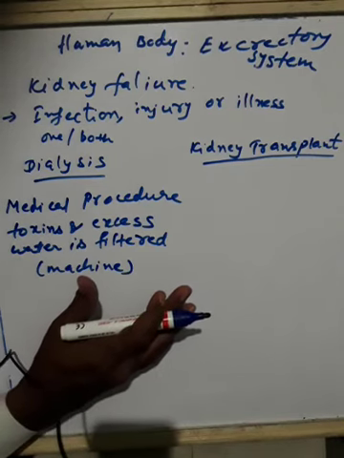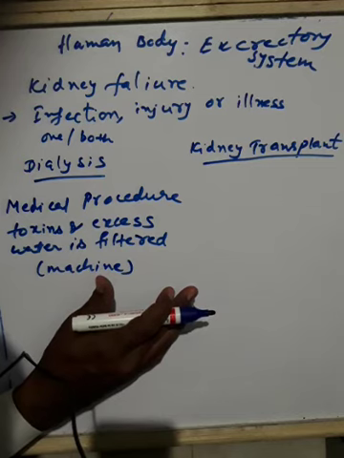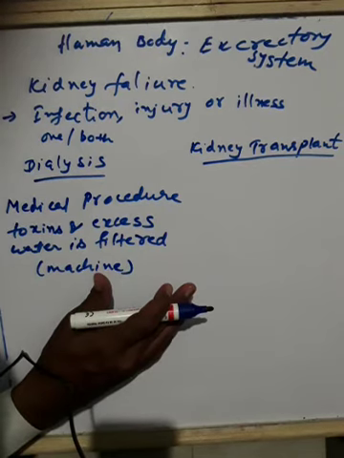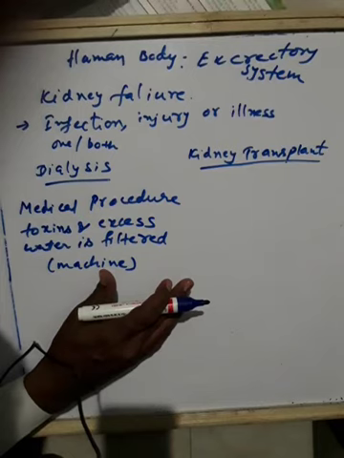If you can see the figure, there is the dialyzer, there is the fresh dialysate, and there is the used dialysate with waste. See, first what happens: the body's impure blood is removed for cleaning and sent to the dialyzer machine.